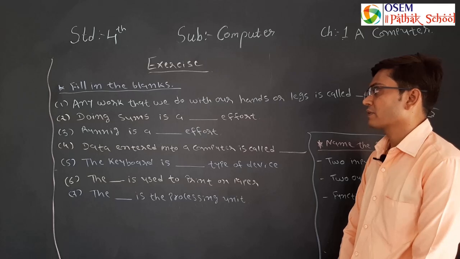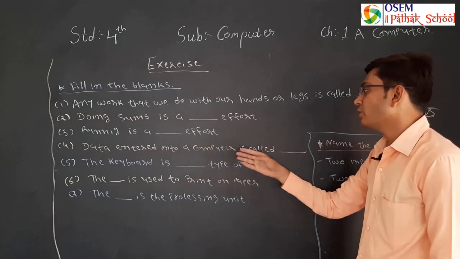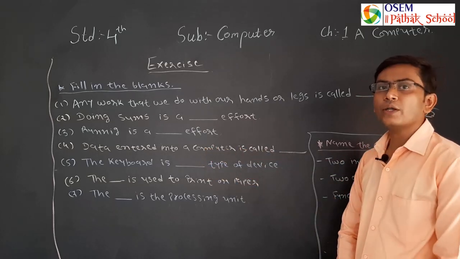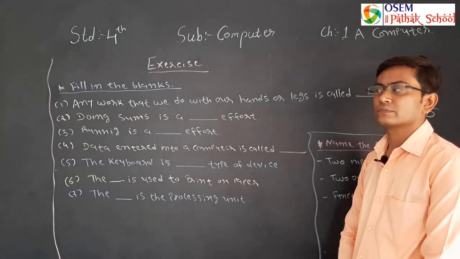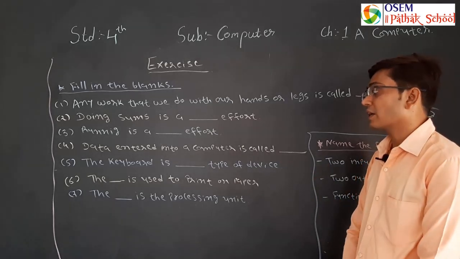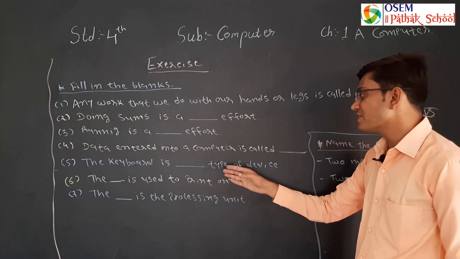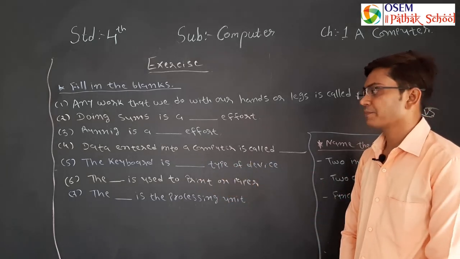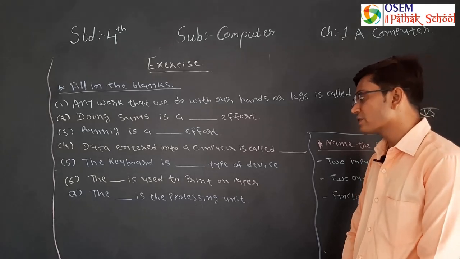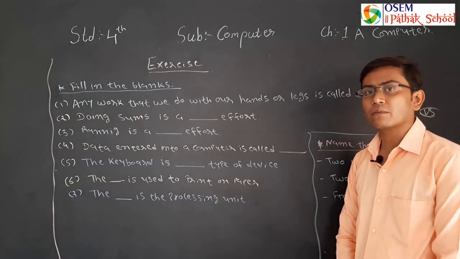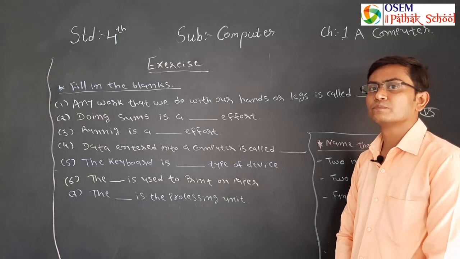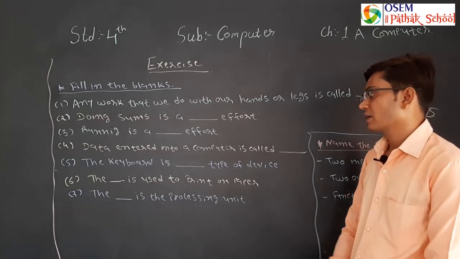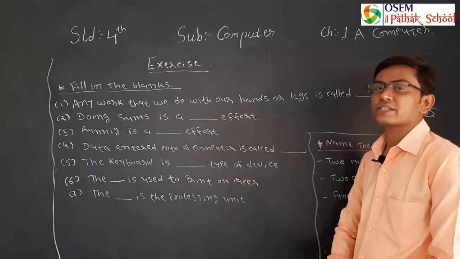Next is data entered into a computer is called blank. Next, the keyboard is which type of device. Next, the blank is used to print on paper. Which device is used? Next, the blank is the processing unit.